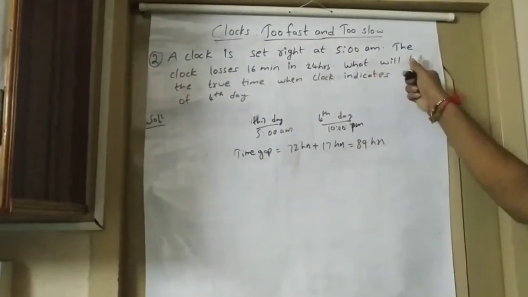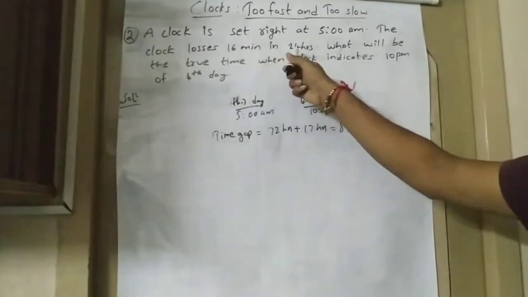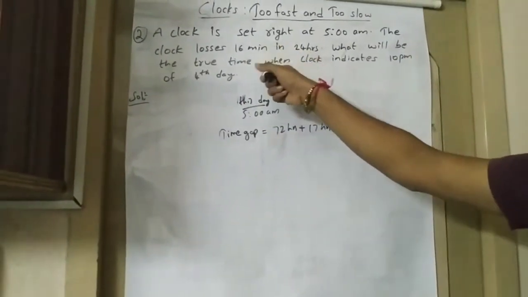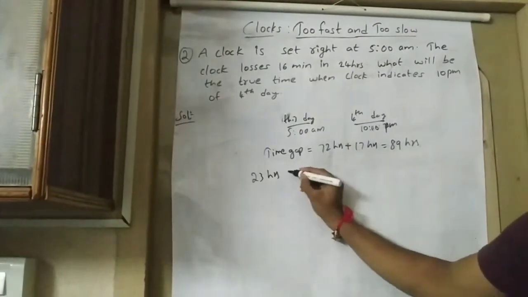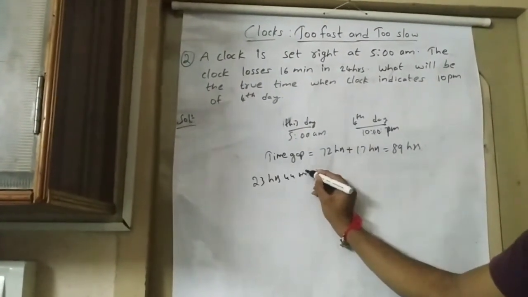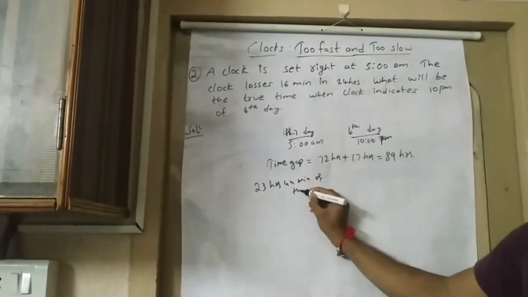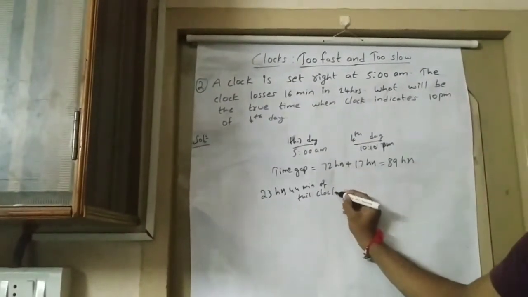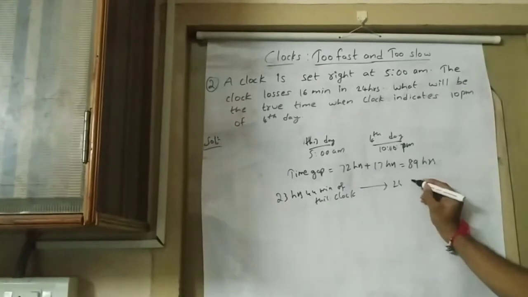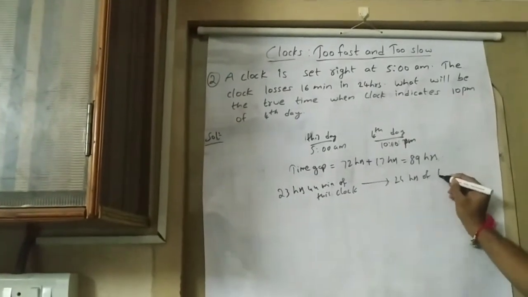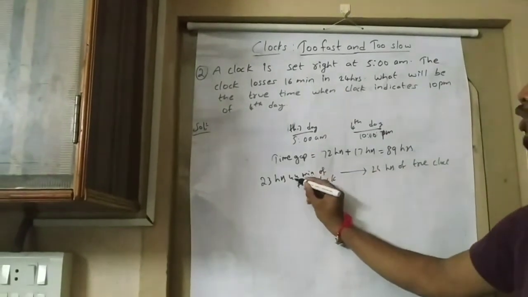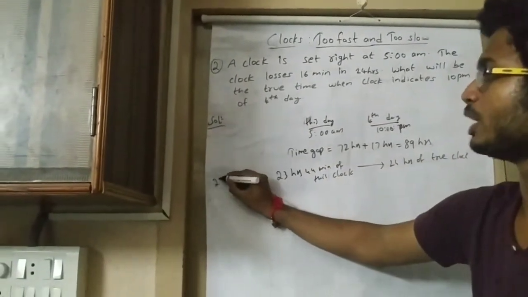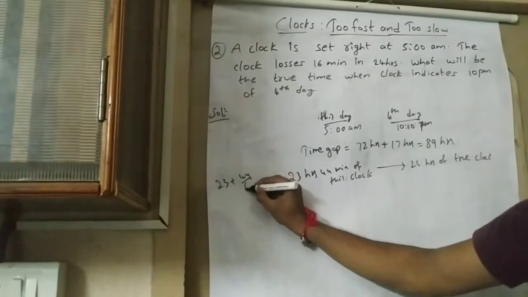So here it is given as the clock loses 16 minutes in 24 hours. So if it loses 16 minutes in 24 hours means 23 hours 44 minutes of this clock will be 24 hours of true clock. So convert this 44 minutes into hours means 23 plus 44 by 60.